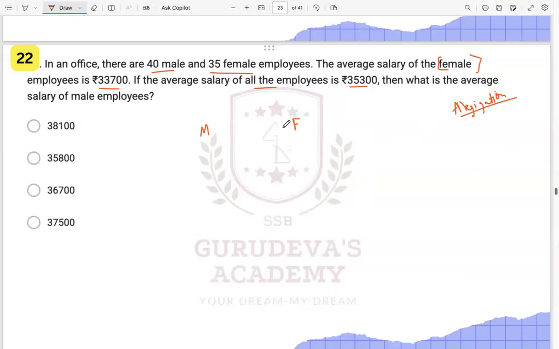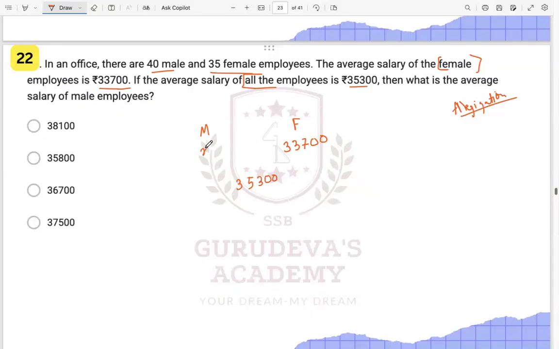All right, so we have male and we have female. The average salary of female employees is given to you as 33700. The average salary of all is given to you, so we write it in between, that is 35300. And male we don't know.